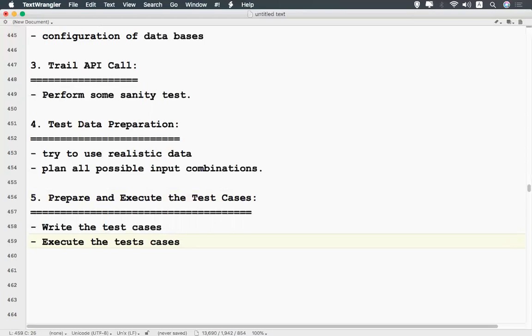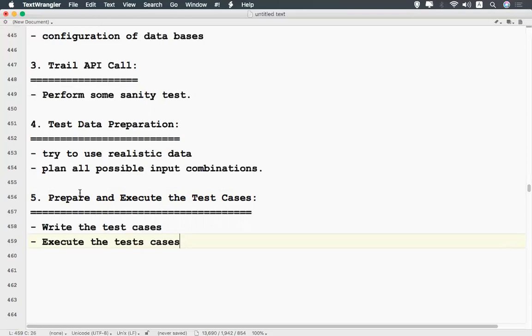A good practice is to group them by test category. If some tests come under a specific category, then group them as a separate category. Then tomorrow, if you revisit, you can see which category a test comes under, and you can easily segregate those. So you prepare and execute test cases and compare your actual results with the expected results.